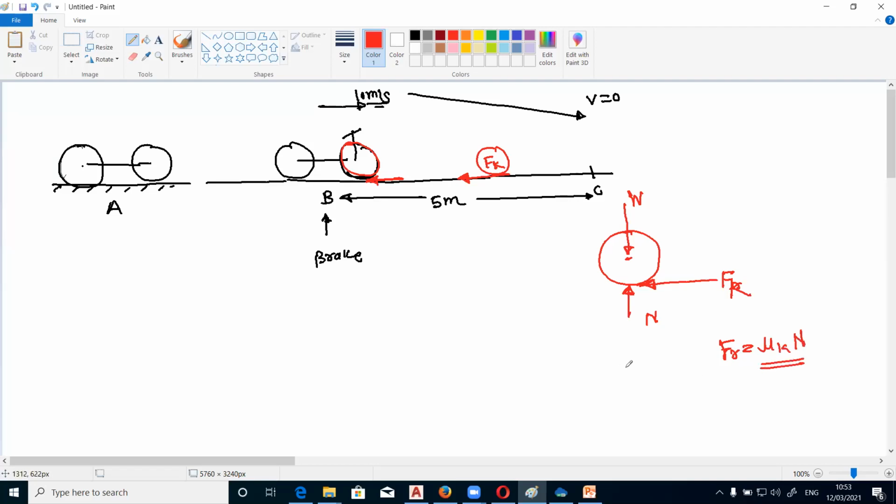This force will be less than the maximum or limiting frictional force, which is due to static friction. And the coefficient of kinetic friction is equal to Fk divided by the normal reaction. So this is the static friction and the kinetic friction.